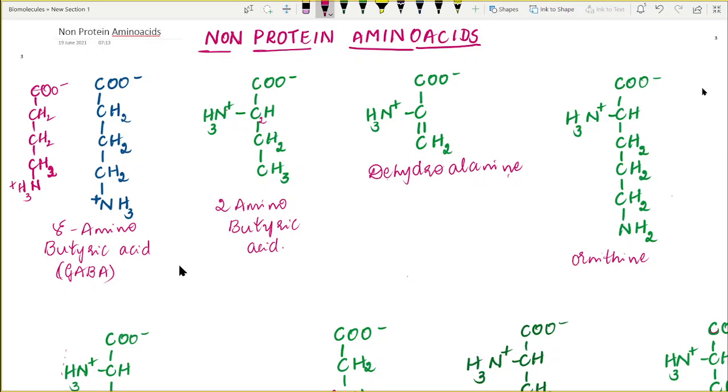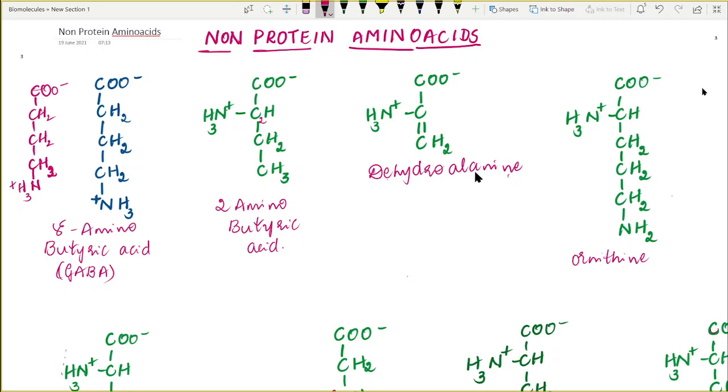So it fits the definition and therefore it's an amino acid. Thus gamma amino butyric acid is a neurotransmitter. Similarly, the second non-protein amino acid is the 2-amino butyric acid. Again, it is the same thing. It is butyric acid only, but in the second carbon atom it has an amino group. Therefore, it's called 2-amino butyric acid.